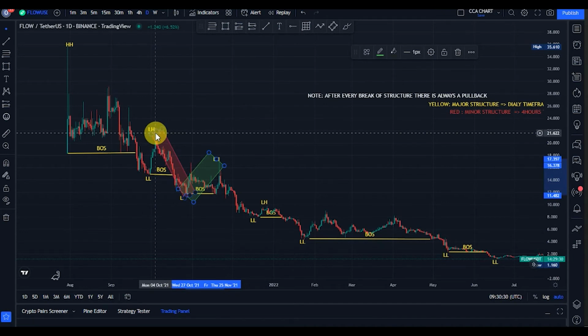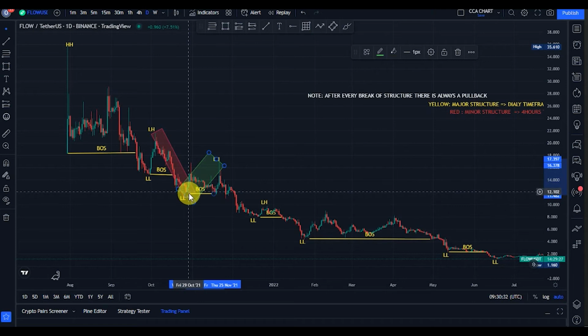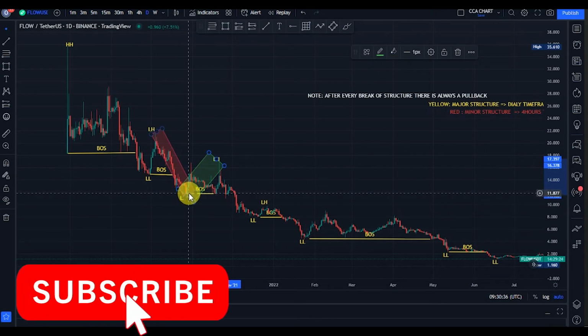Sure, that's a break of structure, so we should expect a pullback. The bulls came back to the market, took the price from the $11, and rallied back to about $17.